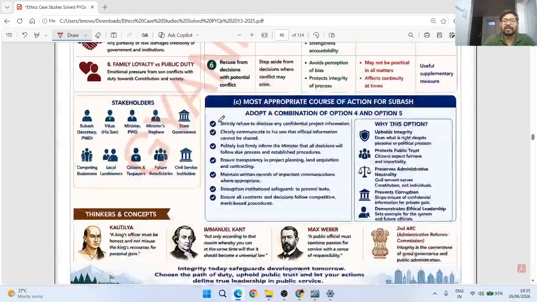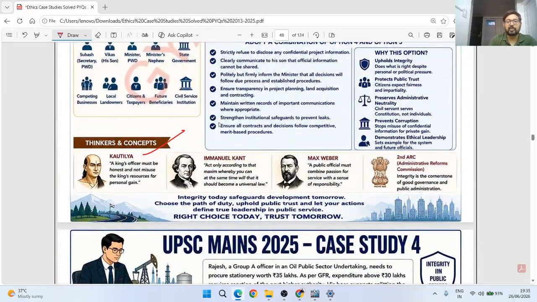So in this way, you can add a unique aspect in your own case study, a unique point about a certain thinker or some ethical principle underlying the case study. So that will give you a very good, comprehensive answer of your case study.